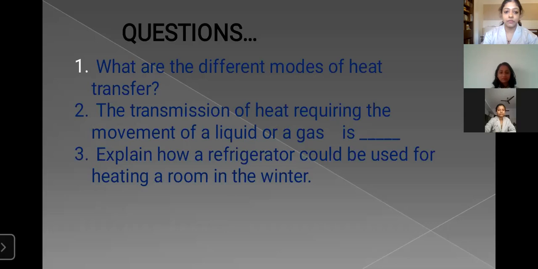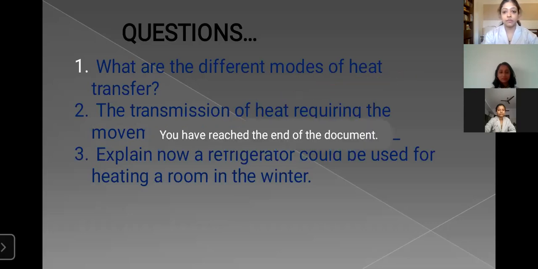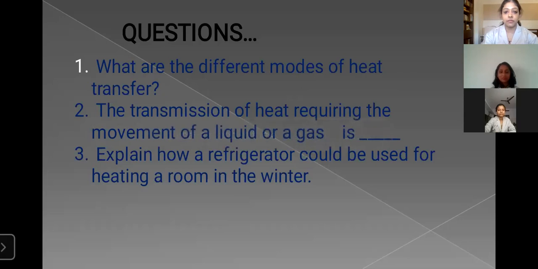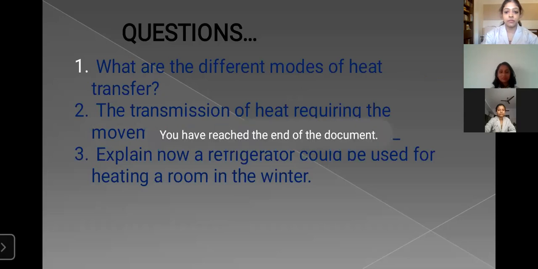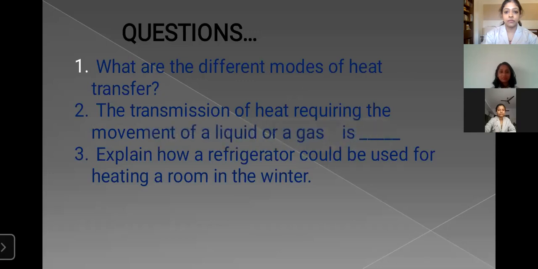Then explain how a refrigerator could be used for heating a room in the winter. What is the answer to that question? A refrigerator cools its interior. It does not do this by destroying heat energy. Indeed, energy cannot be created or destroyed, but can only be transferred to different places and transformed into new forms. That is the answer for the third question.